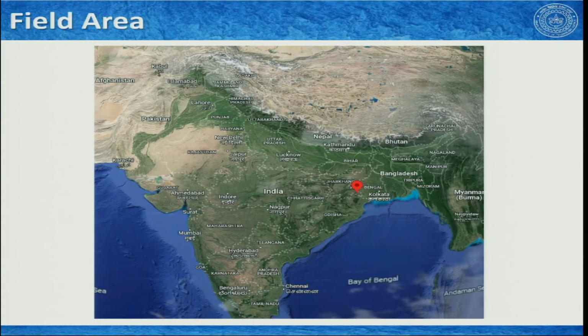The reason I selected Ghatshila for this course, there are two reasons actually. The first reason is I personally got trained in this region. This area exposes a lot of different aspects of earth sciences: sedimentology, metamorphic geology, and essentially structural geology. And the second reason is you will see that these exposures are really classical exposures.